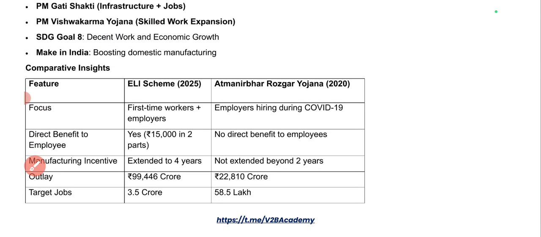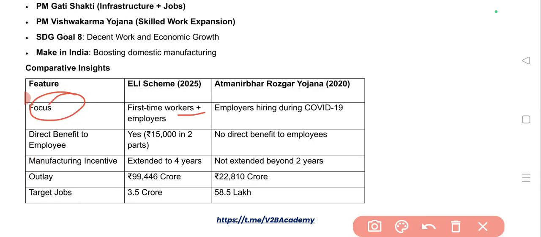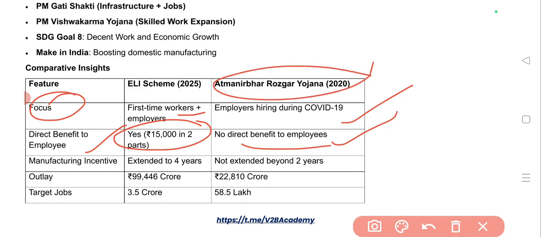Okay. So if you look at the comparative insights of Atmanirbhar Rozgar Yojana with the ELI scheme, what is the difference between them? The focus of the ELI scheme will be mostly on first time workers, plus the employers, whereas the Atmanirbhar Rozgar Yojana, which was introduced in 2020, focused on employers hiring during COVID-19. So we were focusing on that because of COVID-19. Direct benefit to the employee, yes, will be given under the ELI scheme, and the employee will not be provided any incentives under Atmanirbhar Rozgar Yojana.